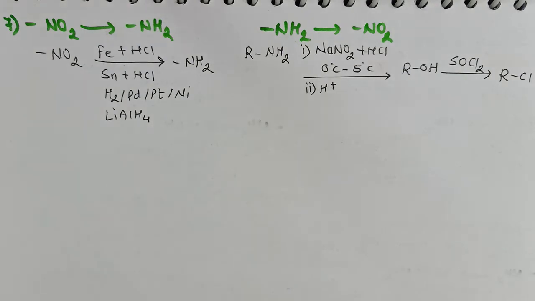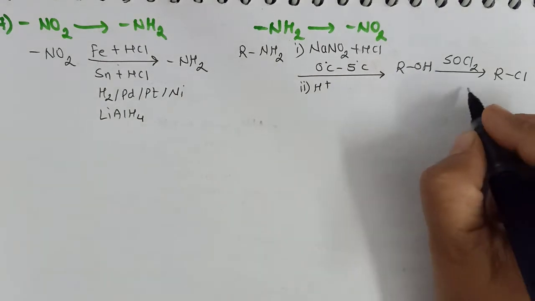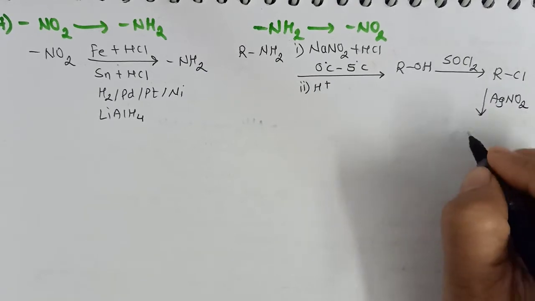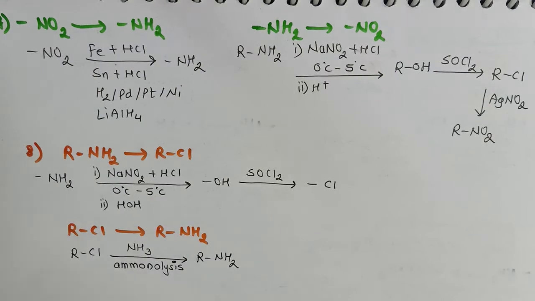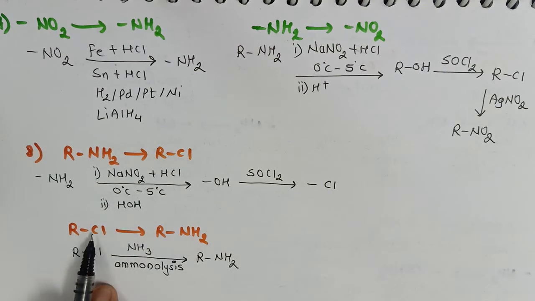Halides are good leaving groups, and the halides can be easily substituted by other nucleophiles. For example, in this case we can use AgNO2 and we'll get the corresponding nitro compound. The next conversion we have already discussed many a times, the conversion of amine to chloride or the conversion of fluoride to amine. These both steps we have already discussed.